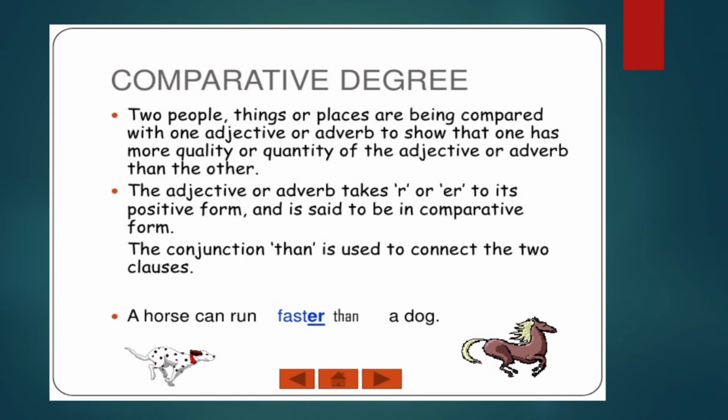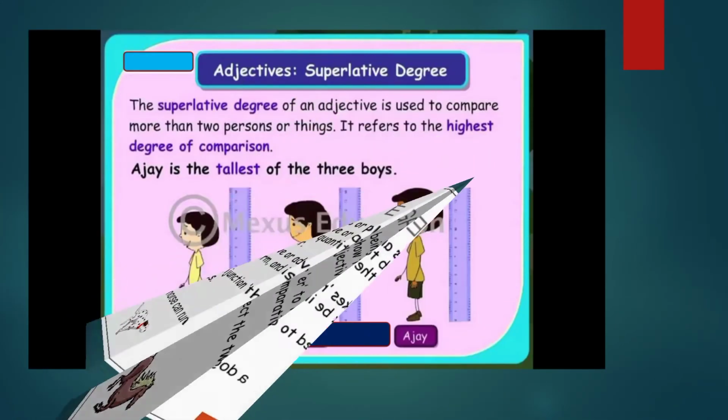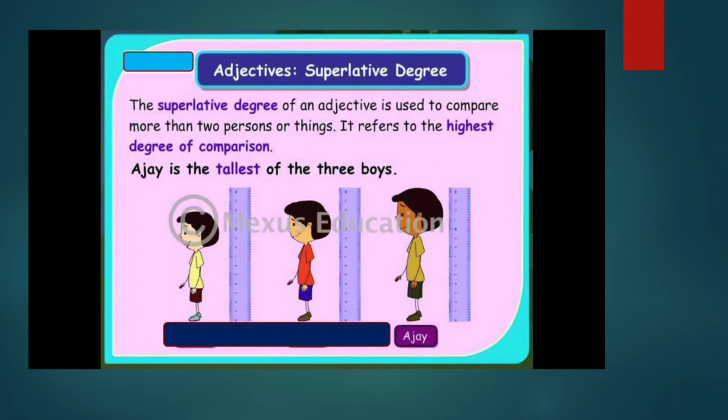So when we are comparing two things or people or places, we use comparative degree. So we add 'r' or 'er' to the positive form, and we also use the conjunction 'than' to connect the two clauses. Understood, children? Then let's learn what is superlative degree.